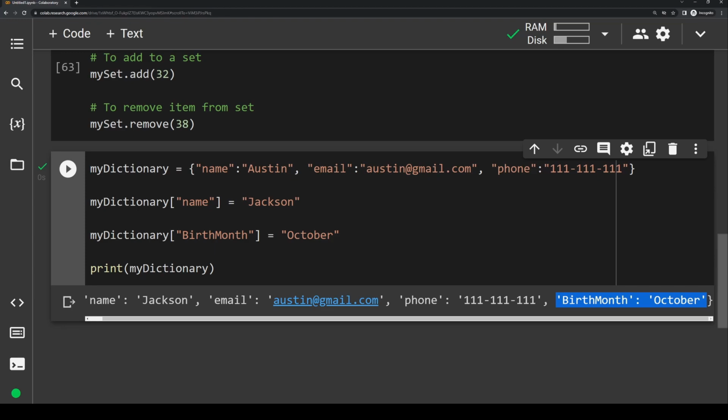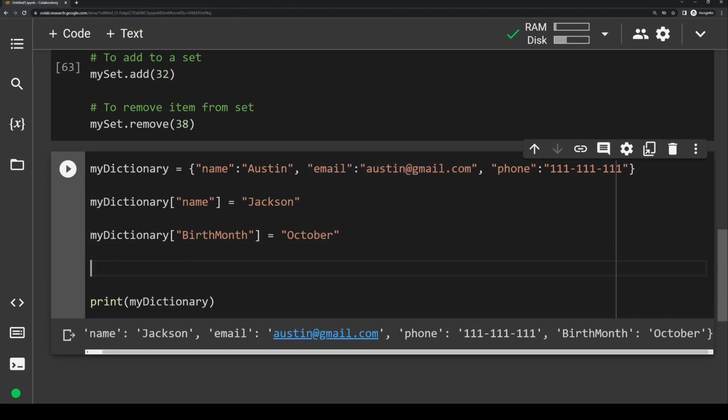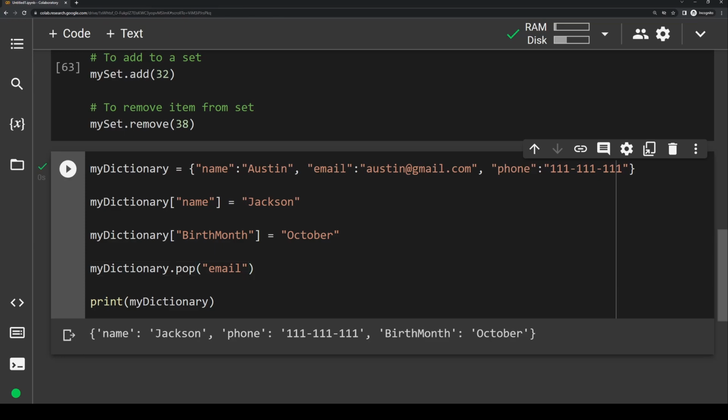So let's say I no longer want to have this entire email field here. So let's make some space. I would write my dictionary .pop, and then inside of the parentheses, I would just put email. And now if we print out the entire dictionary, you'll see that the email field is now removed.